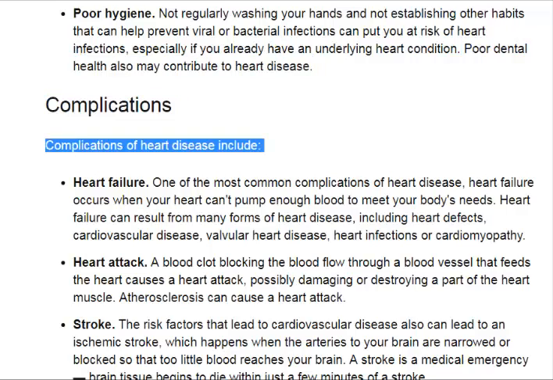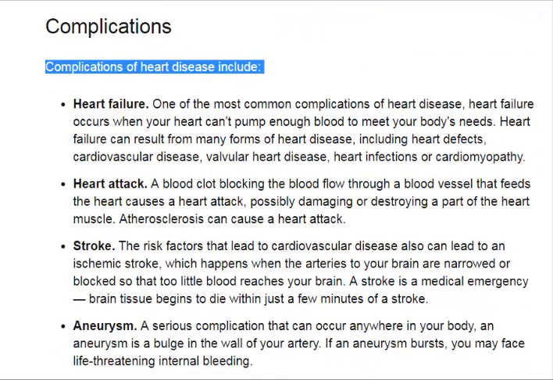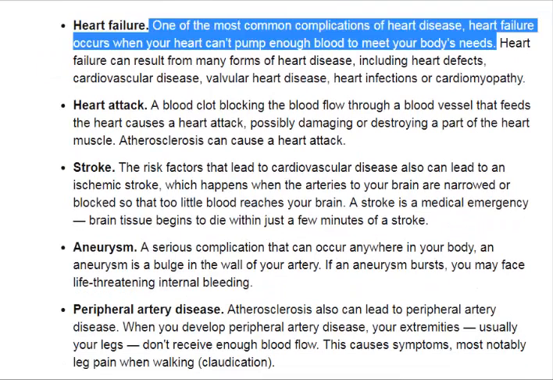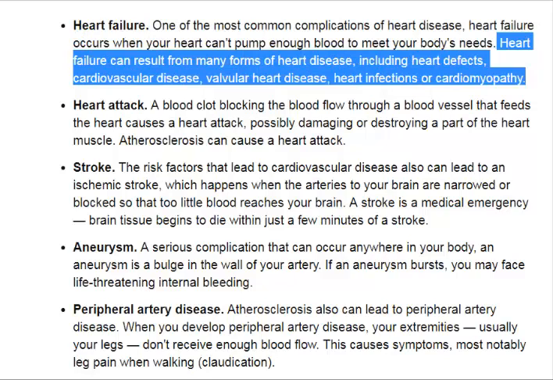Complications. Complications of heart disease include heart failure. One of the most common complications of heart disease, heart failure, occurs when your heart can't pump enough blood to meet your body's needs. Heart failure can result from many forms of heart disease, including heart defects, cardiovascular disease, valvular heart disease, heart infections, or cardiomyopathy.